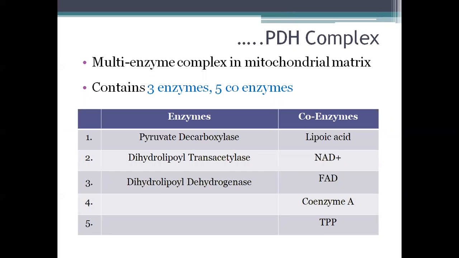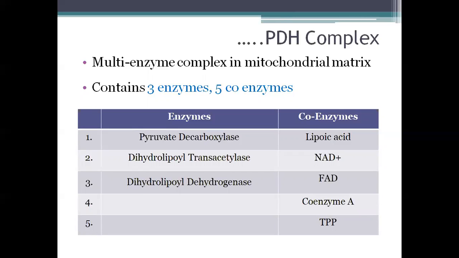Now, why do we call this the pyruvate dehydrogenase complex? It is because pyruvate dehydrogenase is not a single enzyme, but a multi-enzyme complex which occurs in the mitochondrial matrix. It contains 3 enzymes and 5 coenzymes. Now, what are these enzymes?